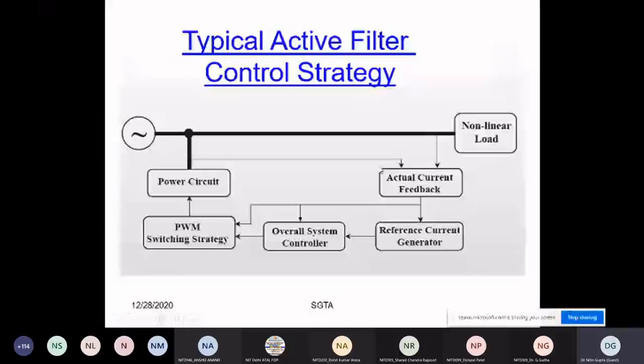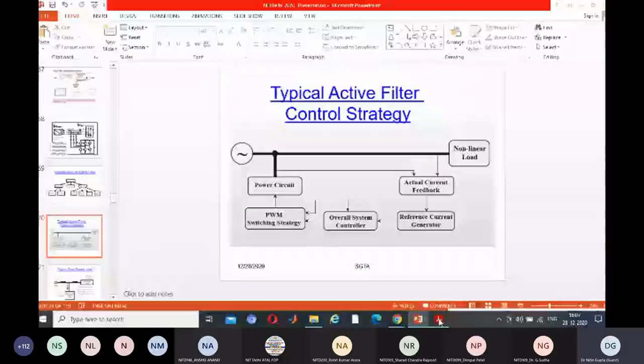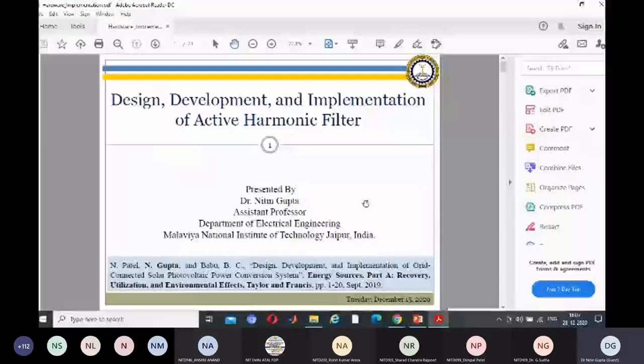This is the control strategy. I already told you that this is the power circuit, and this is the non-linear load circuit. We always require some feedback, a reference generation circuit, an overall controller, and a PWM strategy to be used. A brief of this you can see here. So here we can see the design process of the active power filter.